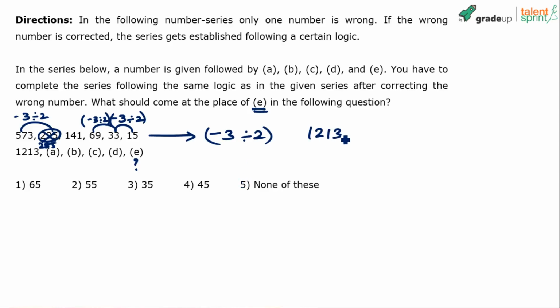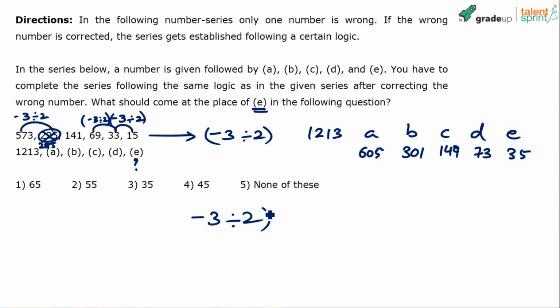Right? So we have 1213, A, B, C, D, E. I'm doing the calculation mentally to save time. So 1213 minus 3 is 1210. 1210 by 2 is 605. So this is 605. 605 minus 3 is 602. Divide by 2, 602 divided by 2 is 301. 301 minus 3 is 298. 298 divided by 2 is 149. 149 minus 3 is 146. 146 by 2 is 73. 73 minus 3 is 70. Divided by 2 is 35. So the whole question is about minus 3 divided by 2. You should crack this logic and apply it to get the answer as option 3.